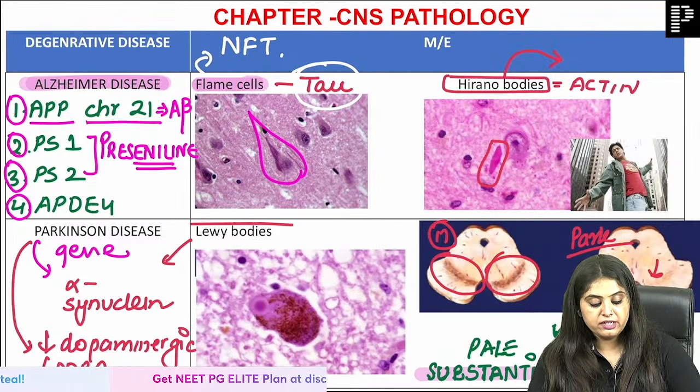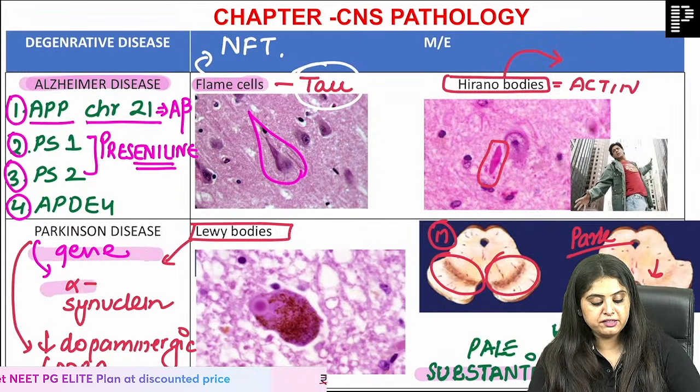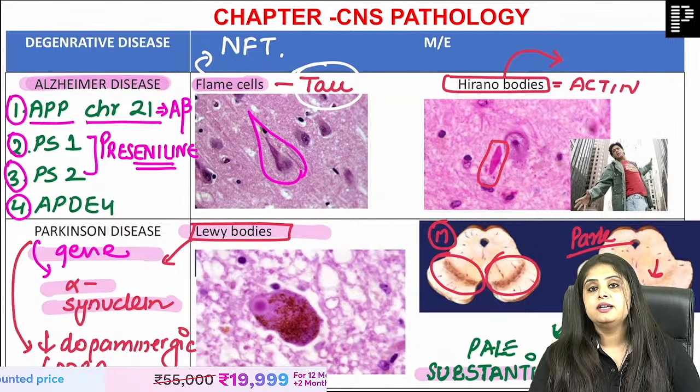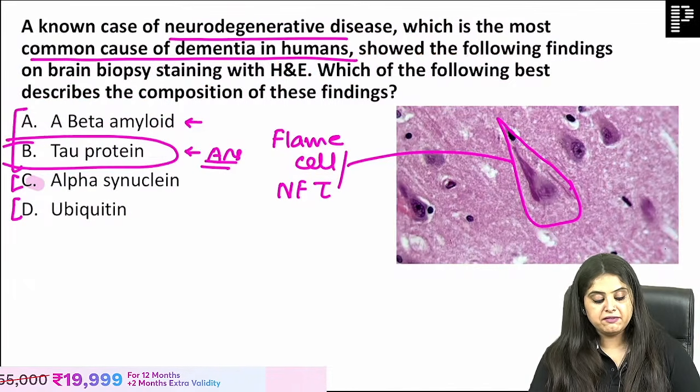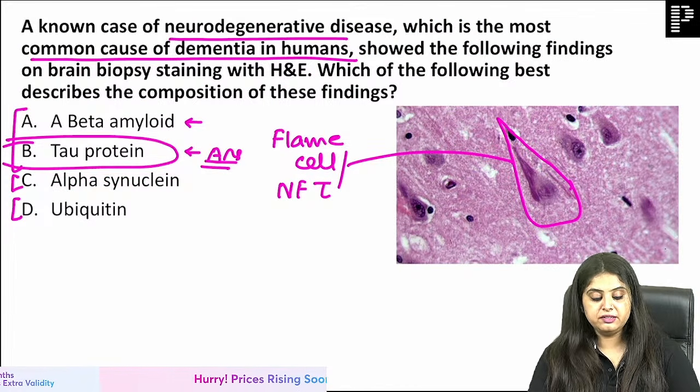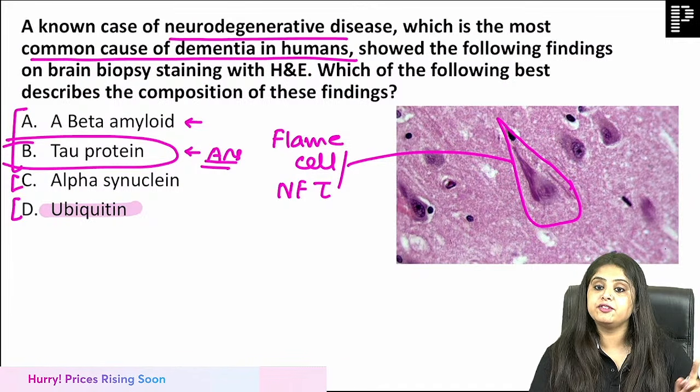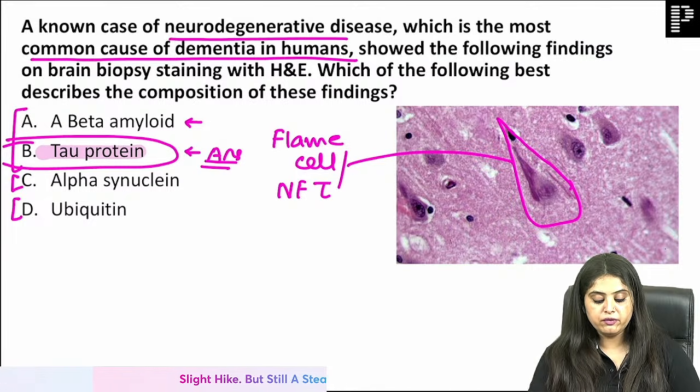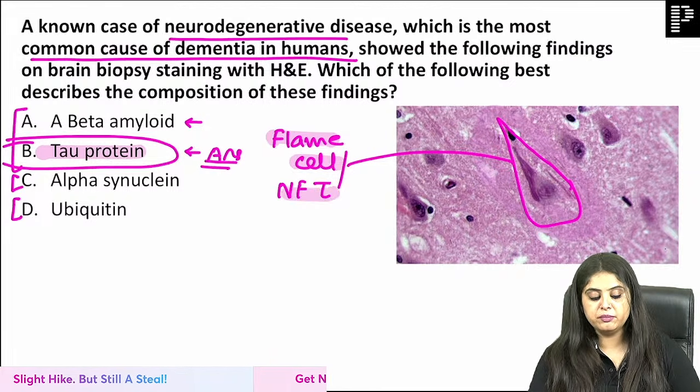Now we come back to the bodies, Lewy bodies. The genetics, alpha-synuclein. What is Lewy body made up of? Alpha-synuclein. So coming back, alpha-synuclein would have been the question of Parkinson disease. Ubiquitin and Huntington, that is for Huntington disease. Tau protein over here because this is the flame cell or the neurofibrillary tangle.